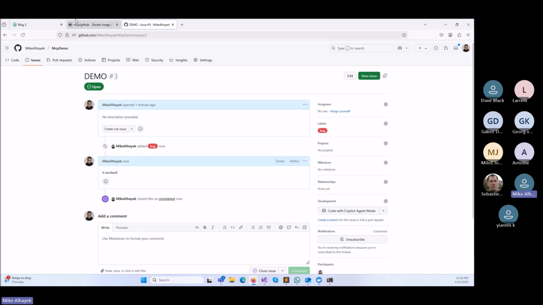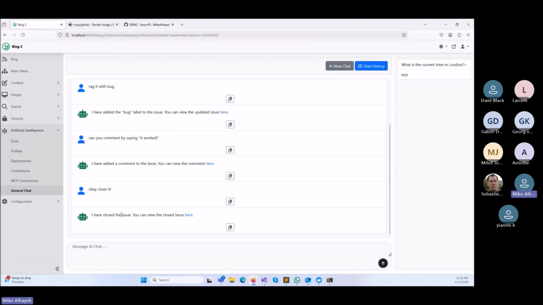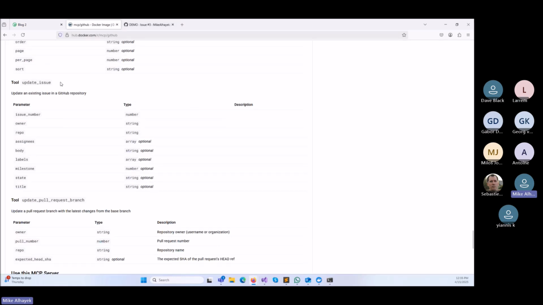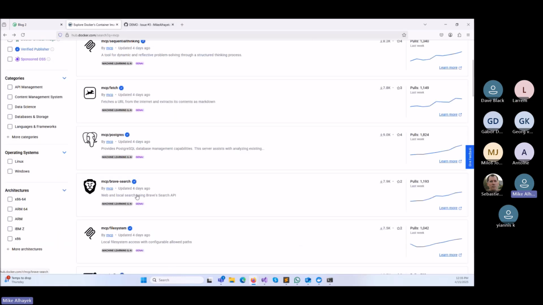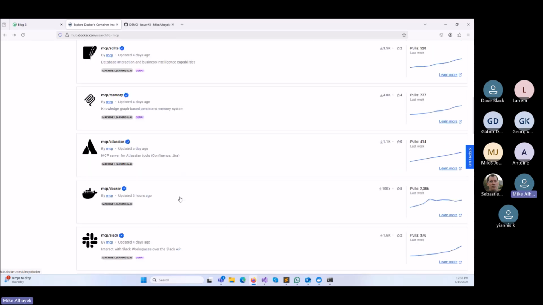So as you're able to see, I'm able to communicate using the chat utility to my GitHub repository, which I previously gave it access to through the connection. And this is just one example of what can be done here, right? But you can really have any solution you want. If you search up here, like I showed earlier, there's a lot of solutions. You can really do whatever it is that you want. And it's really not that hard to create an MCP server.